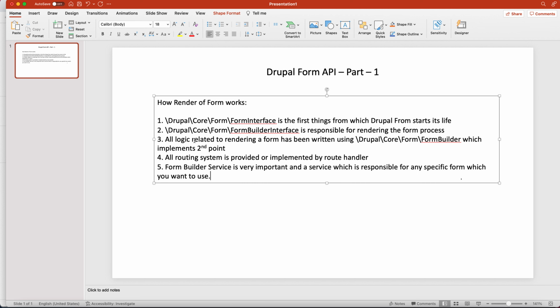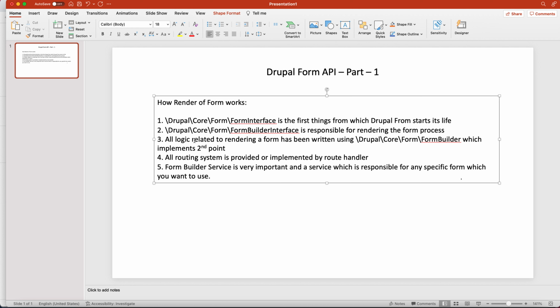Okay, so let me describe this also, in case you have not got that. There are lots of already existing forms created by lots of other developers. So you don't need to write and build again those forms which already exist, either from another module, another developer, or a core module.